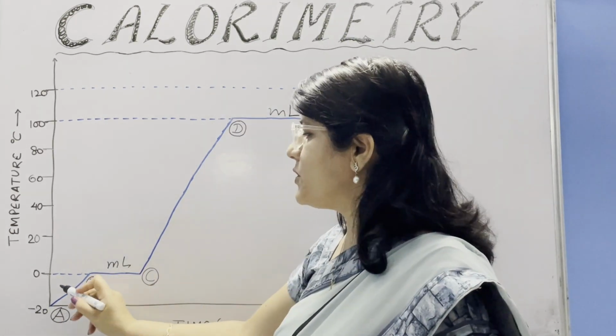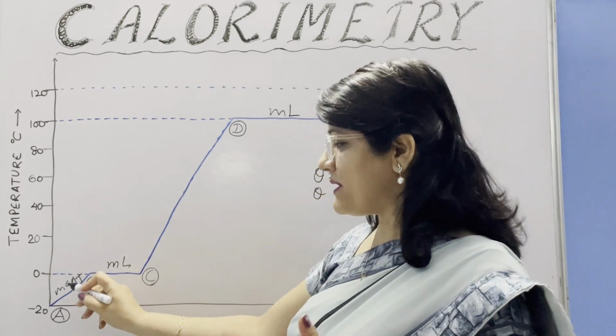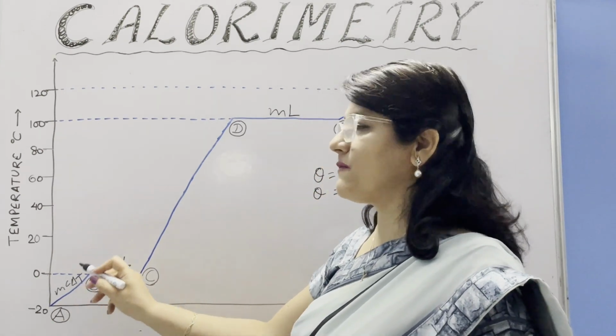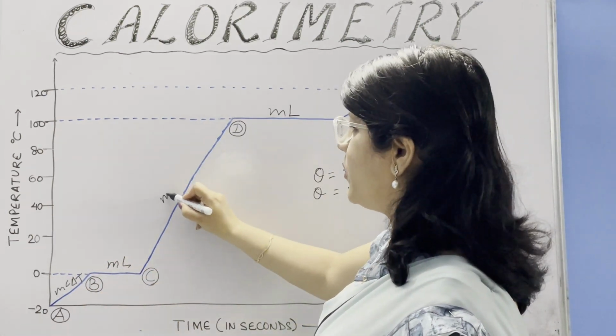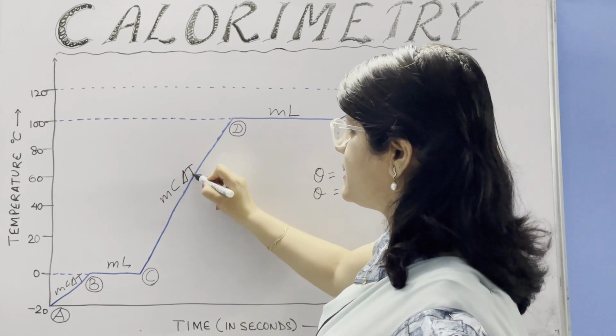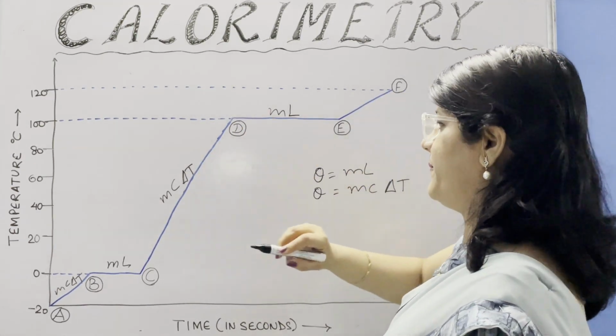In AB part, we use the formula MC delta T, but the specific heat capacity we take here is for ice only. In this part CD, again we are going to use formula MC delta T, but here we take the specific heat capacity of water.